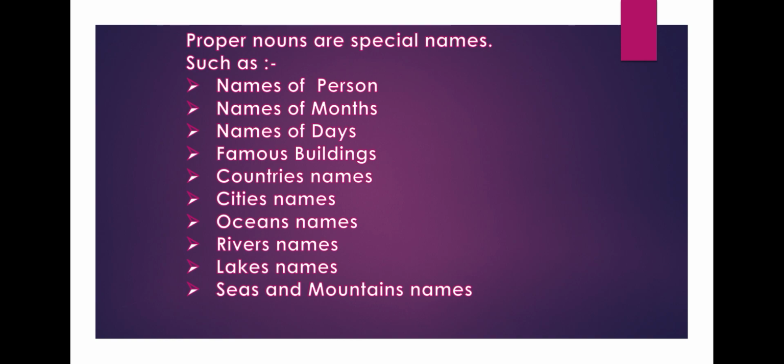When we use the particular name of any person, place, month, day, building, country, city, ocean or river, all come under the proper noun.